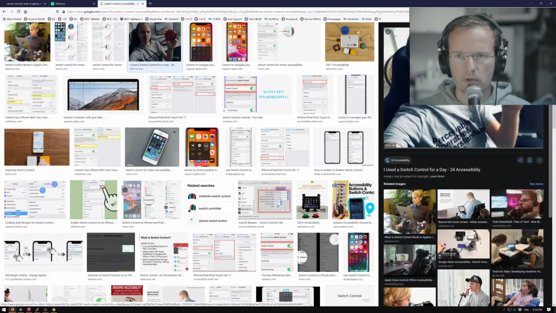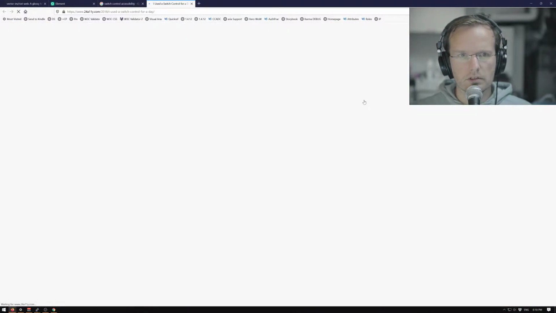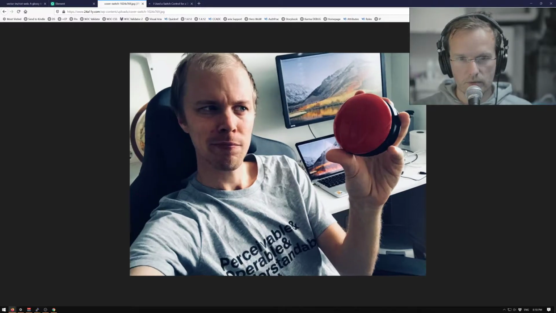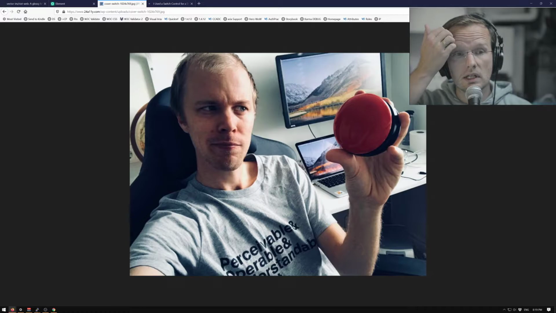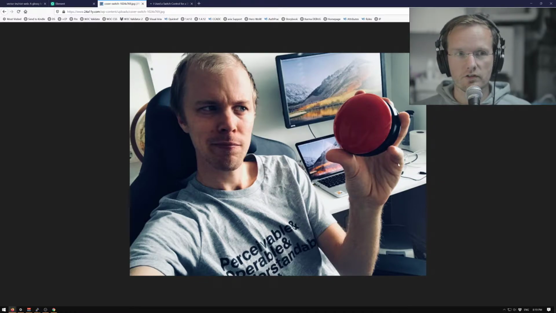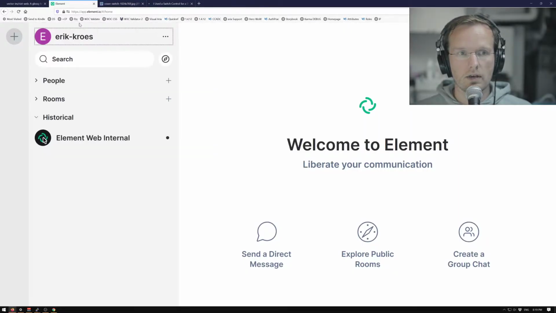Yeah, this is a pretty good example. So just to give an impression, this big red button is what they call a switch control. Some people use this to navigate their websites, apps, whatever on their screen. It's probably something like what Stephen Hawking used as well. It can be integrated into a headrest or a wheelchair or whatever. There are many ways to operate with this, but in the end, the way it interacts with your content is through the keyboard API. So if you want to know if your website is working, if you want to know if people can use it, using the keyboard is one of the first steps.